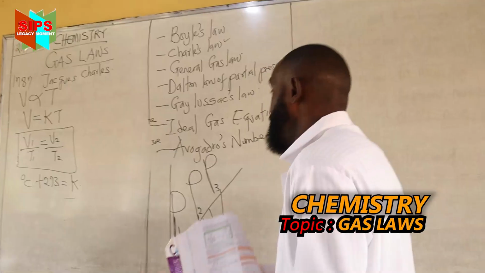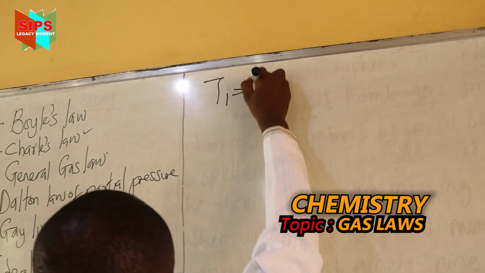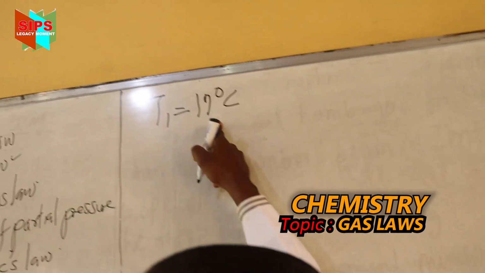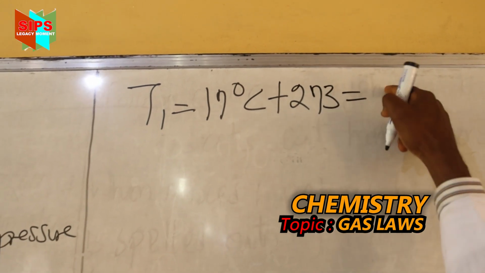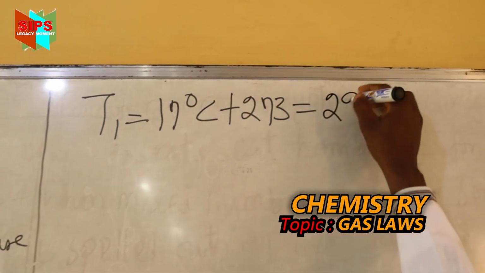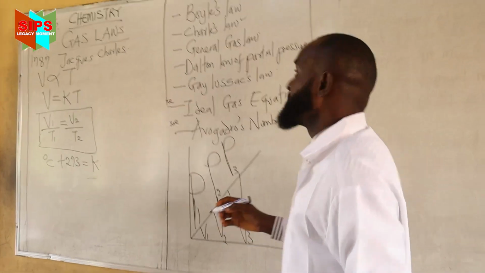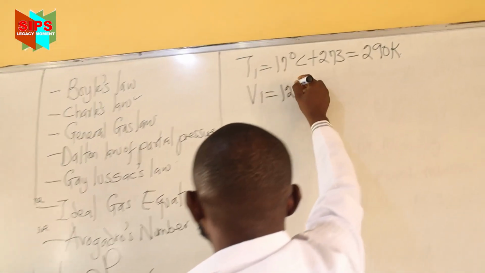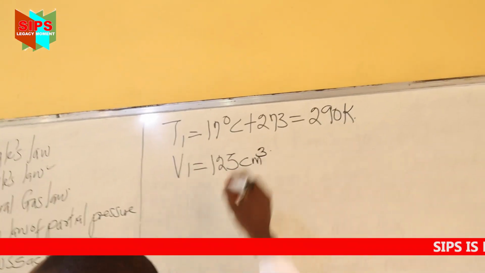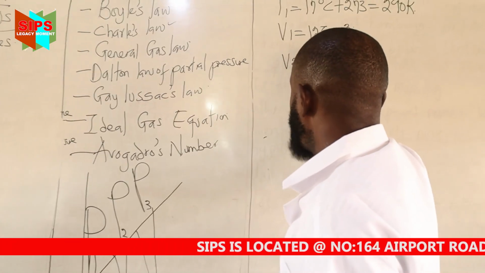At 17 degrees Celsius, T1 equals what? 17. Am I leaving it this way? No. What would I add? 290 Kelvin. A sample of hydrogen gas occupies 125 centimeter cube. V1 equals 125 centimeter cube. What will be the new volume? V2 equals not known.